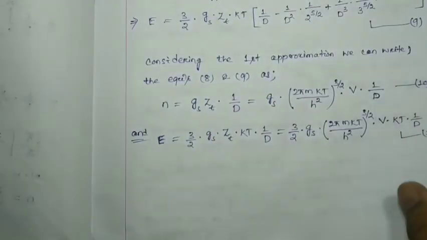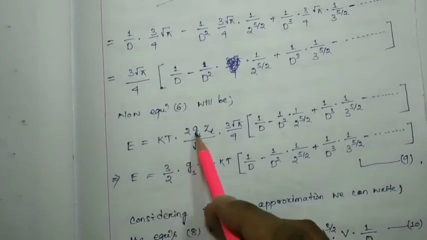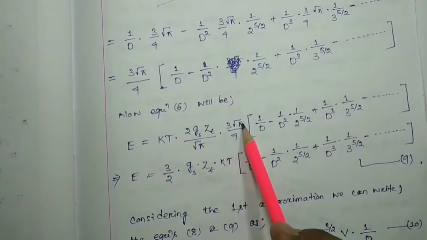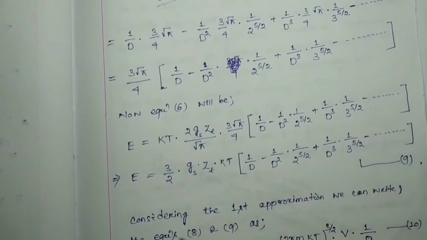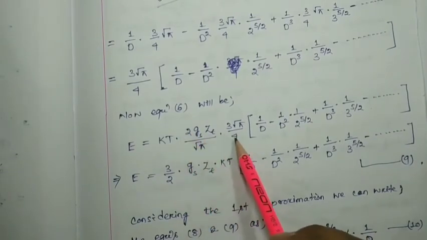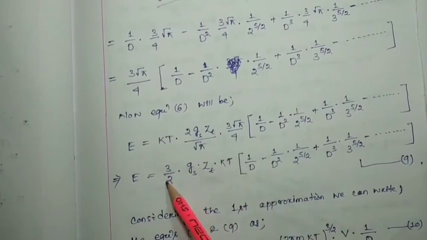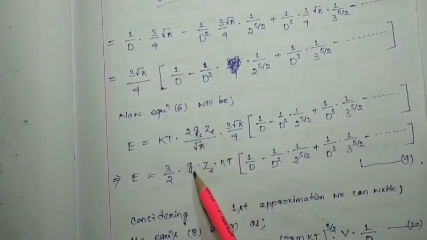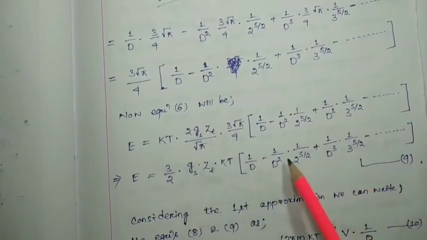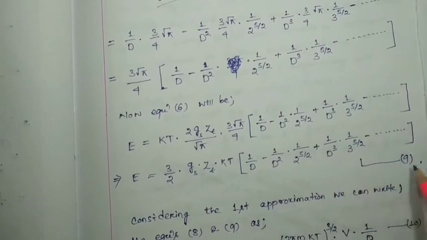So equation number 6 will be kT 2 gs zt by root pi, and this value is 3 root pi by 4, this much. So here 2 got cancelled, 2 over 4 will leave 2, so 3 by 2 is here, and gs zt root pi got cancelled, kT is here, and the bracket term is here. Let this be your equation number 9.